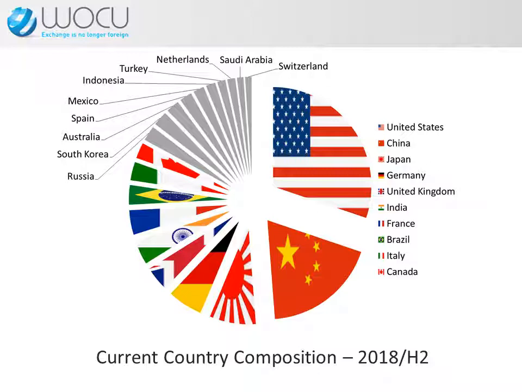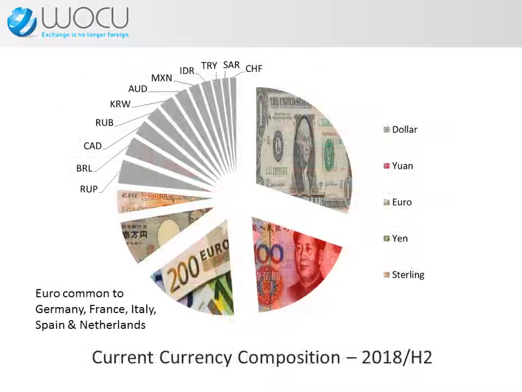This is very different from the time of WOCU inception in 2000. But let's look at the currency composition first. The WOCU currency composition consists primarily of the United States dollar, the Chinese yuan, the euro, the Japanese yen and the British pound, together making up around 75% of the WOCU.